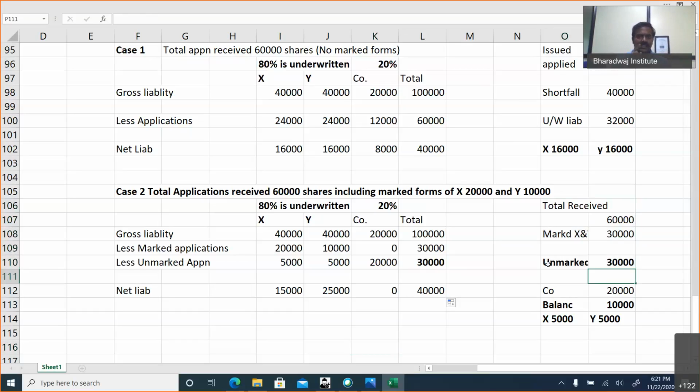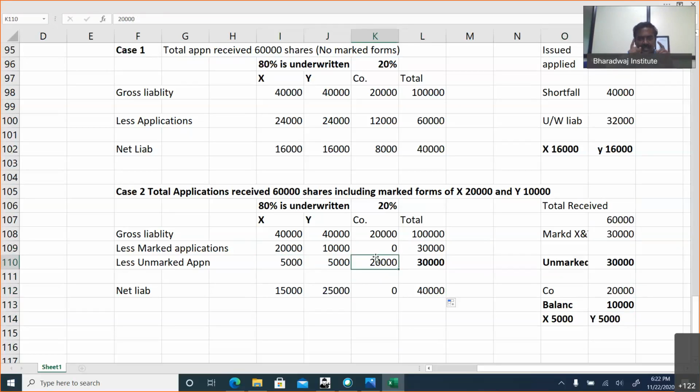Now what will you do? These 30,000 applications are directly coming to you. So you will adjust your portion, 20,000 shares. Now, what is the surplus left after that? 10,000 more is left. That balance you will allow us to share, 5,000, 5,000 like that. So X is liable for 25,000 shares, Y is liable for 15,000 shares. Total liabilities is 40,000. This unmarked application for you, the company, is a direct reduction.